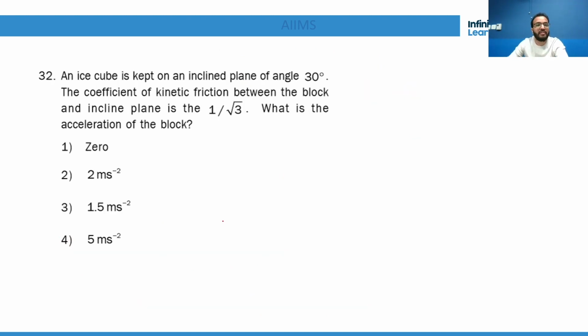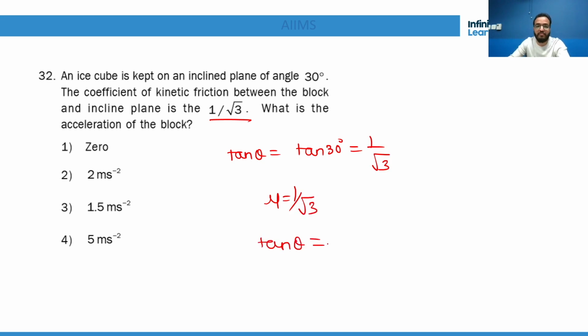Okay, an ice cube is kept on an inclined surface. Now here if you see that tan theta is tan 30 degrees, which is 1 by root 3, and mu is also 1 by root 3. So obviously if tan theta equals mu, the block will not slide, and hence acceleration will be 0.